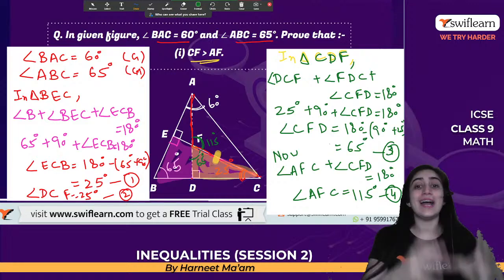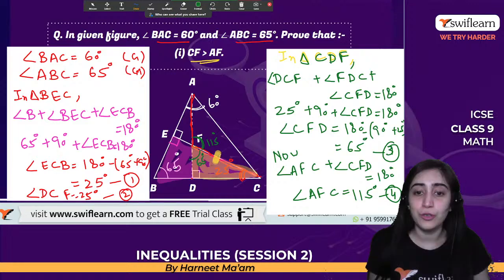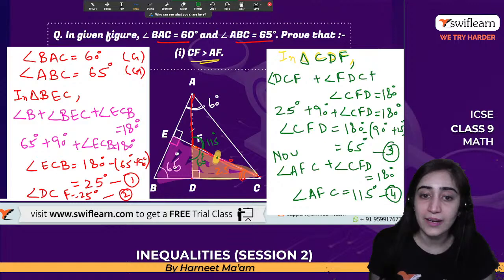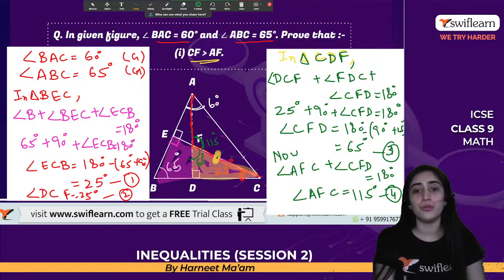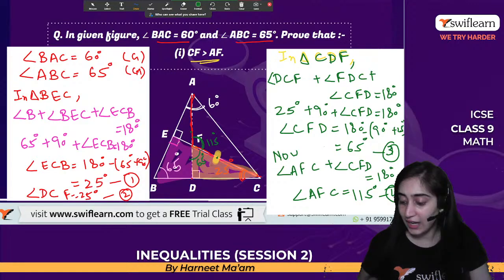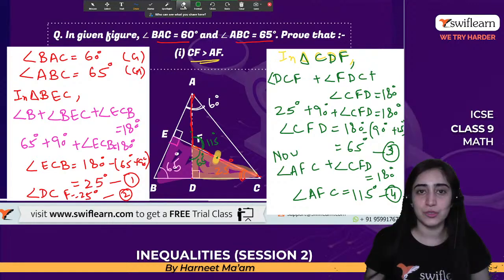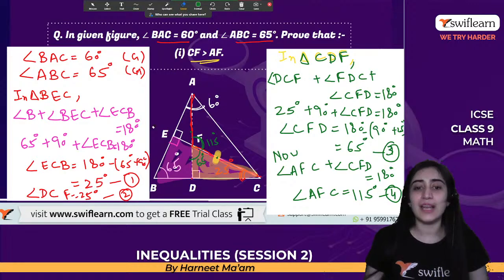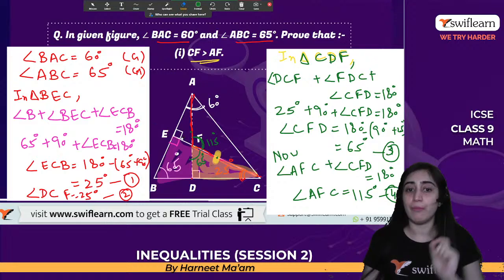Now, why am I doing it? Because I need to find out the relation between this side and this side. For this, I need to know the equation and the angles of all the sides that are given to us. All right. So let me erase it this way and understand what we are going to do here. In this one, we'll do the same thing.